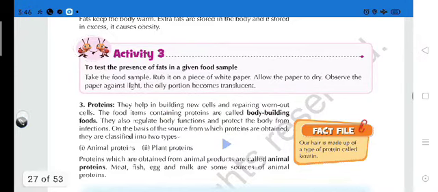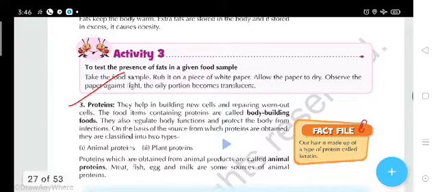Now the third nutrient, that is protein. Students, the requirement of protein is most essential for each and every human being, but it depends on the age. For kids, it is required in large amount. For adults, it is also required in large amount, but not in comparison to kids. Protein is essential because it helps in building new cells and repairing worn out cells.